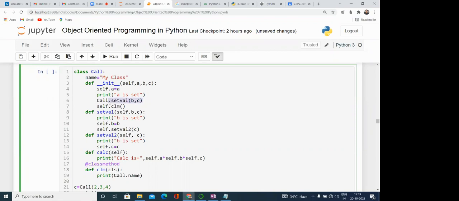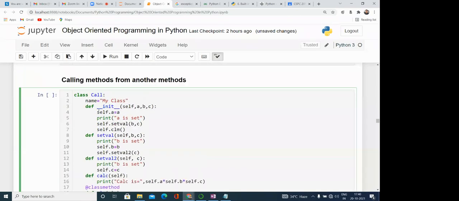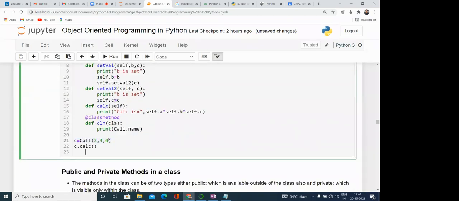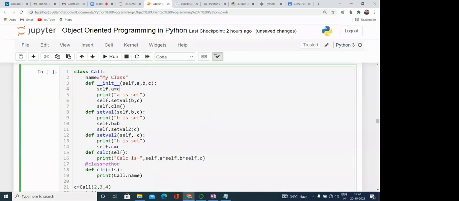Why? Because set val is an instance method. It can be called only with the help of the instance, and self is pointing to the current instance. So what is happening while we are running this particular program? Here you can see c is equal to call 2 3 4. Here we are creating the object, and when we create the object, the control moves to the constructor. Here we are passing the values to a b c. Self dot a is added with the object and we are passing the value 2. Now a is set.